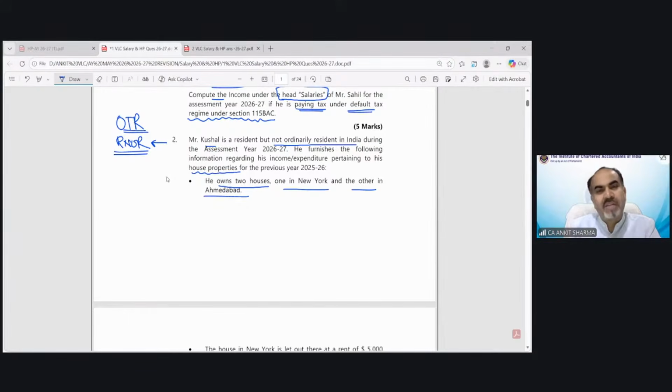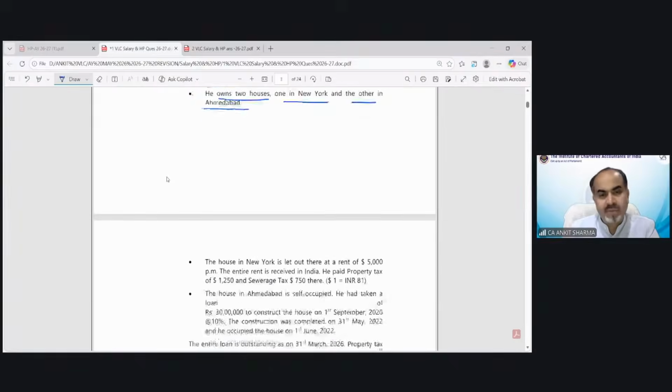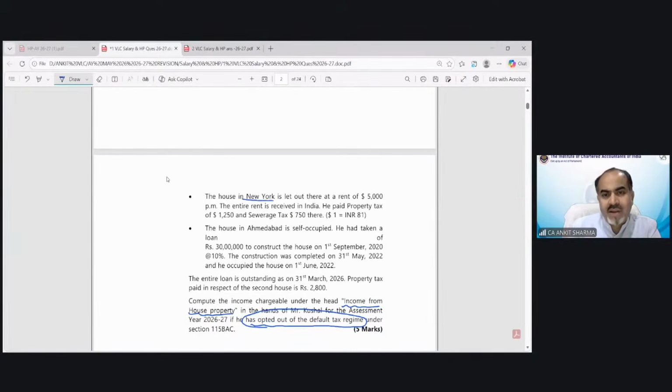Information regarding 2 houses has been given in the question, one in New York and the other in Ahmedabad. The house in New York is let out at a rent of $5,000 per month. The entire rent is received in India. Because rent is received in India and the assessee was resident and not ordinary resident, if income is received in India, then it is going to be taxed as per normal provisions of income from house property. He paid property tax, these are municipal taxes, of 1250 and sewerage taxes of 750. And you can take the value of $1 equal to 81 Indian rupees.